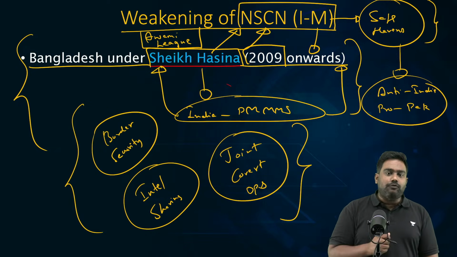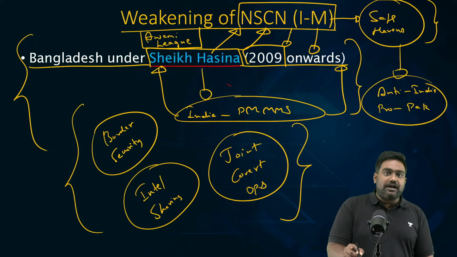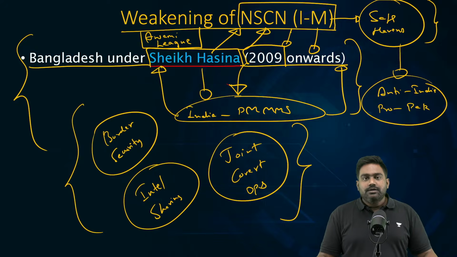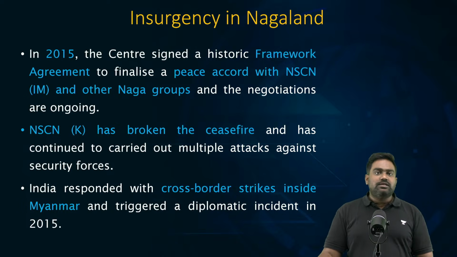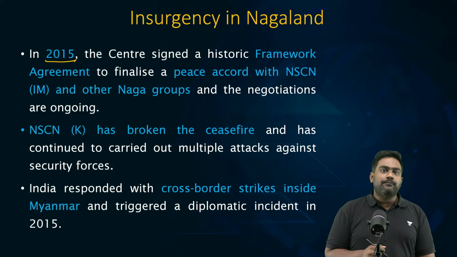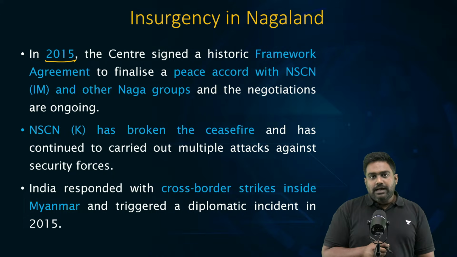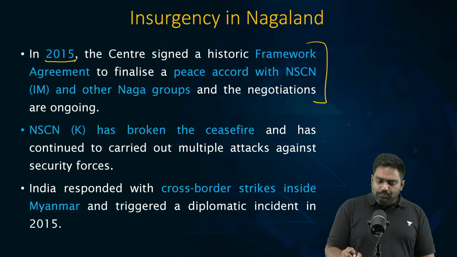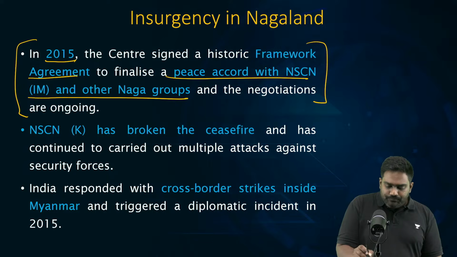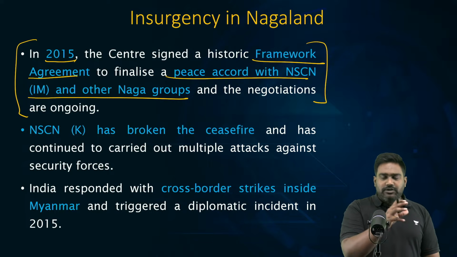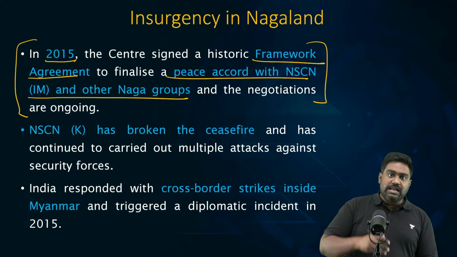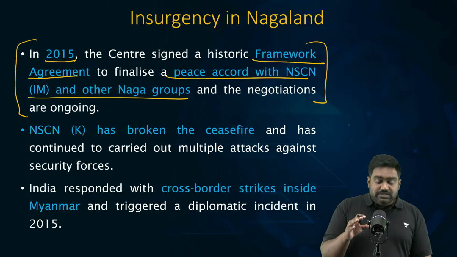This was a big milestone for India. That's how we could bring down the Isaac Muivah faction, which essentially surrendered and agreed to peace talks. So, as a result of these negotiations with NSCN-IM, in 2015, a historic agreement was worked out between the Modi government and the NSCN-IM and the Naga political groups. The framework agreement on the Naga peace process was signed between the Government of India, Government of Nagaland, and the NSCN-IM faction and the other Naga political representative groups, the Naga civil society. This was a big milestone.